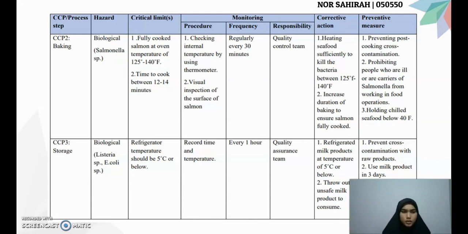And lastly, for HACCP number 3, which is for storage, the hazard can come from biological. The critical limit is refrigerator temperature should be 5 degrees Celsius or below. The monitoring procedure is to record time and temperature every 1 hour by the quality assurance team. The corrective action that can be taken is to refrigerate meat product at temperature of 5 degrees Celsius or below, or throw out meat product unsafe to consume. The preventive measures that can be taken are preventing cross-contamination with raw product and also using meat product within 3 days.